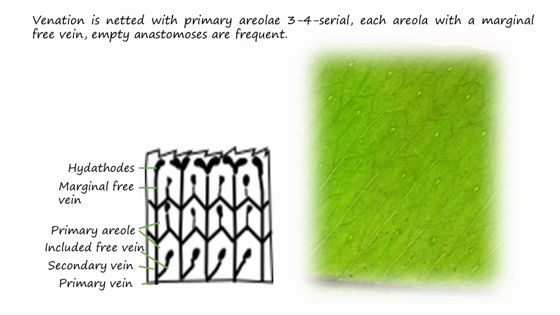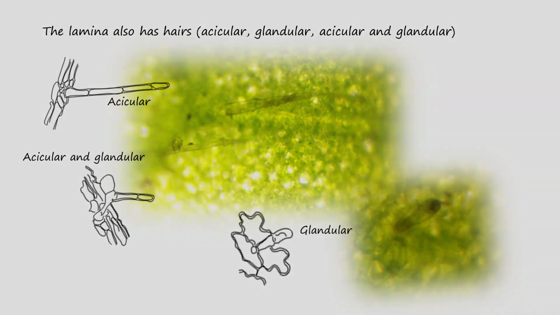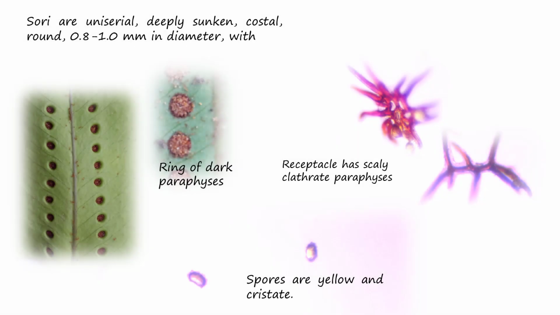Venation netted with primary areole 3 to 4 serial, each areole with a marginal free vein, empty anastomosis frequent. Hydathodes present on lamina in addition to the laminar hairs which may be acicular, glandular or acicular and glandular. Sori uniserial, deeply sunken, costal, round 0.8 to 1.0 mm in diameter with a ring of dark paraphyses. Paraphyses scaly and clathrate, spores yellow and trilete.